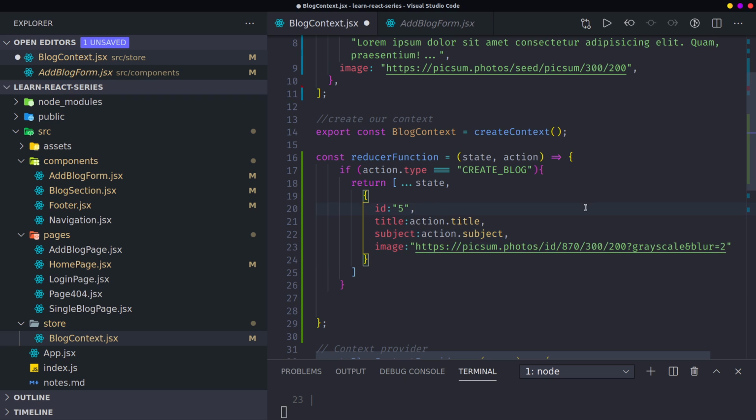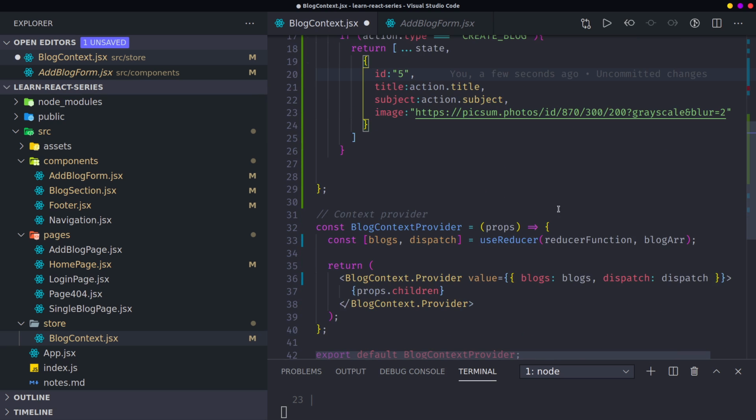So I'm having the action dot title, then the action dot subject. This is absolutely okay, because in our state I'm having an array of objects. This works perfectly, because I'm having action dot title, action dot subject. That's what I want. I don't need to confuse myself too much.